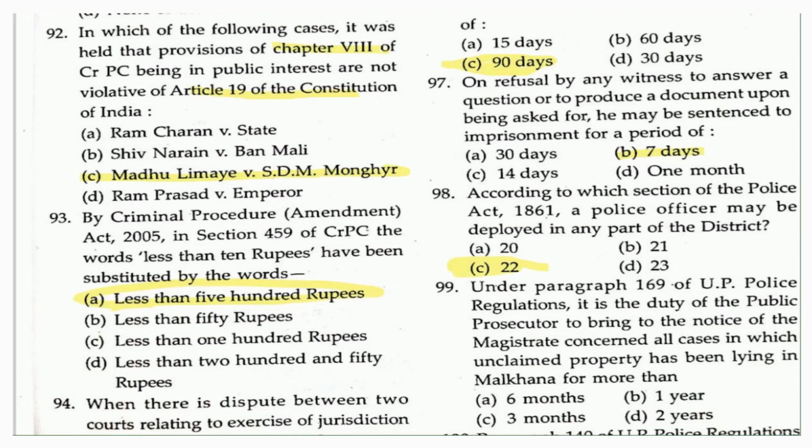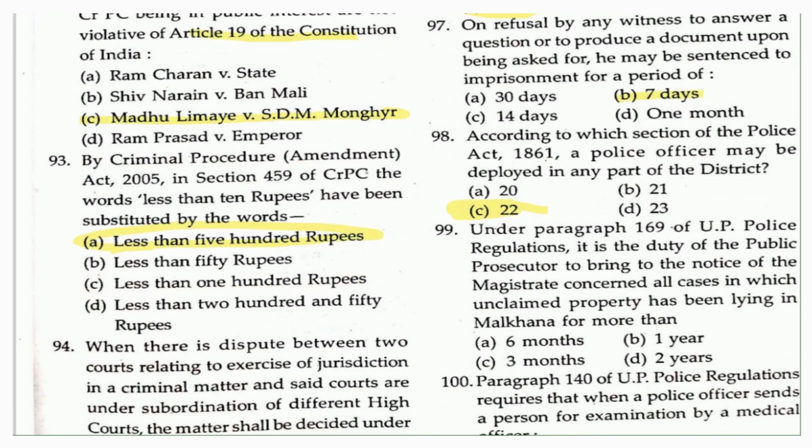The other question which is here: under paragraph 169 of the UP Police Regulations, it is the duty of the police prosecutor to bring to the notice of the magistrate concerned all cases in which unclaimed property has been lying in the Malkhana for more than. So the answer is here, that is 6 months.